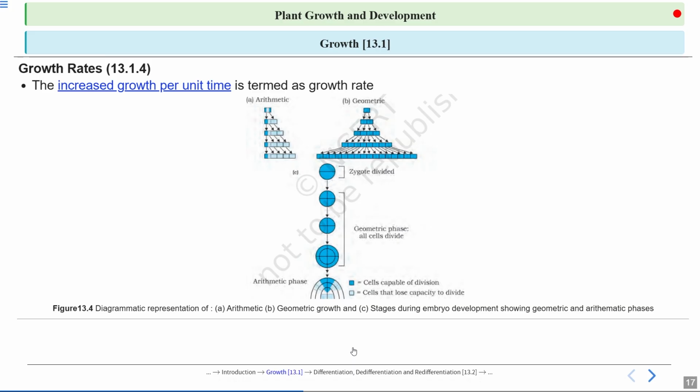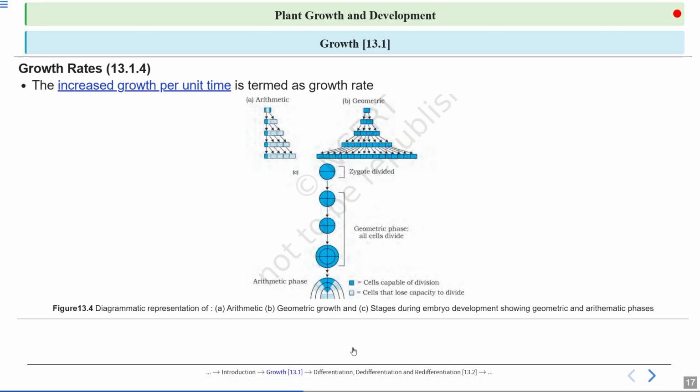Talking about growth rate, it is an important topic for examination aspect. So this will cover the 13.1.4 section of the NCERT. Increased growth per unit time is termed as growth rate. Here we are talking about rate. What do you mean by rate? Rate means we are talking with respect to time.